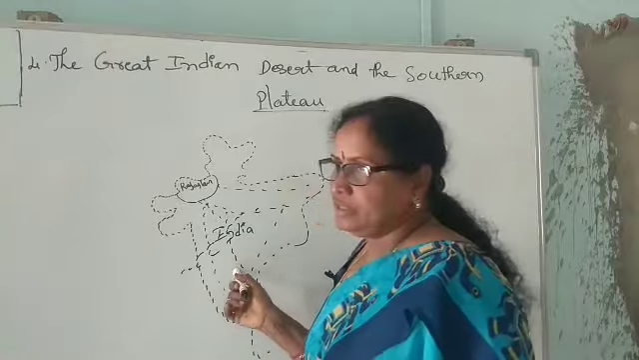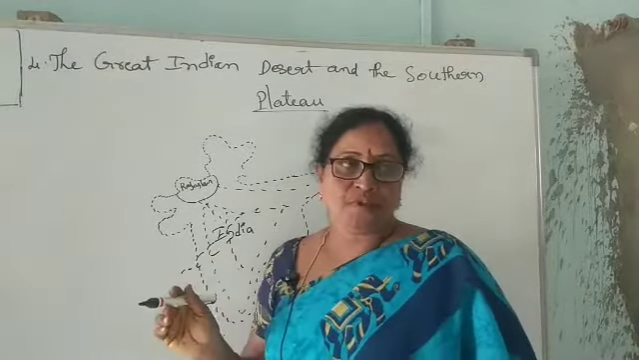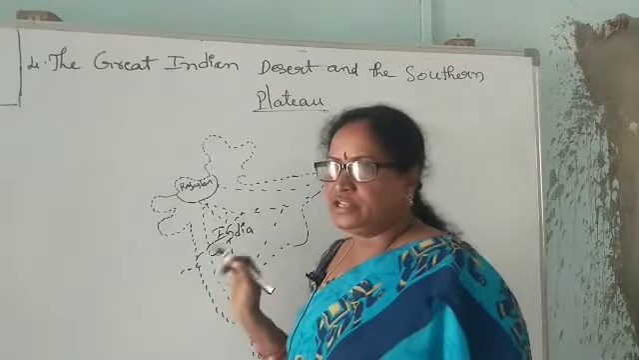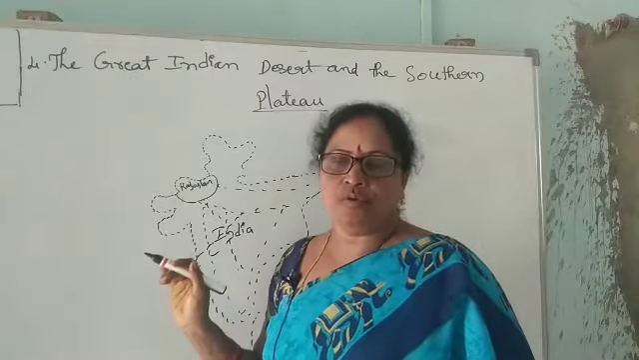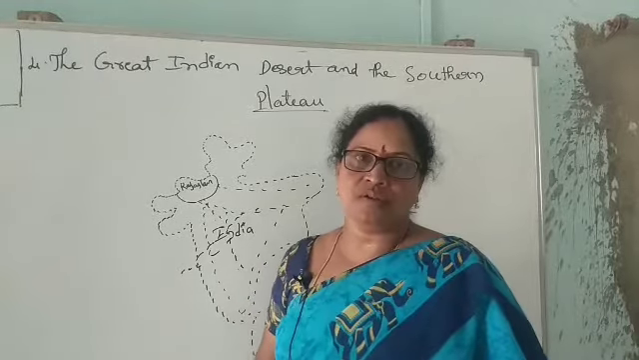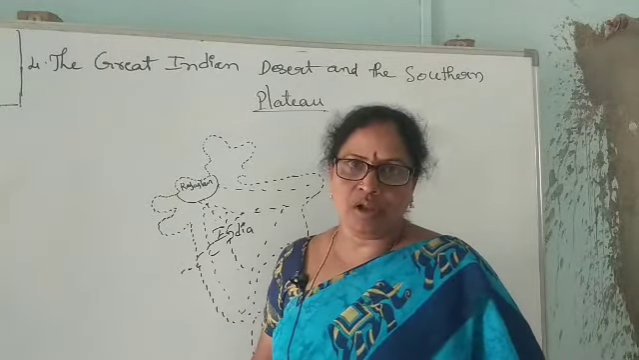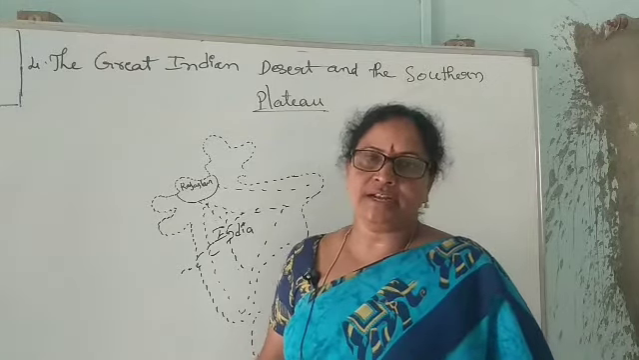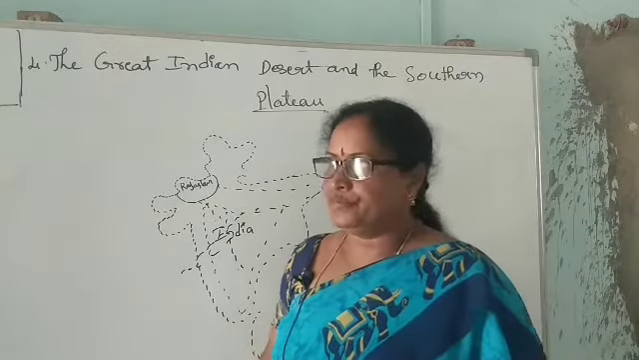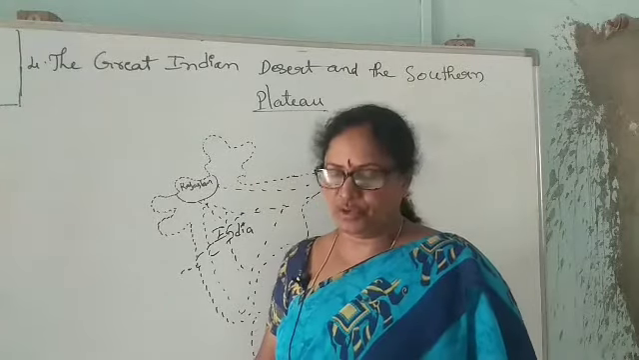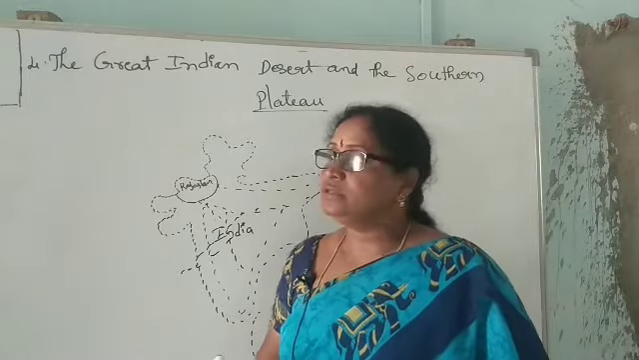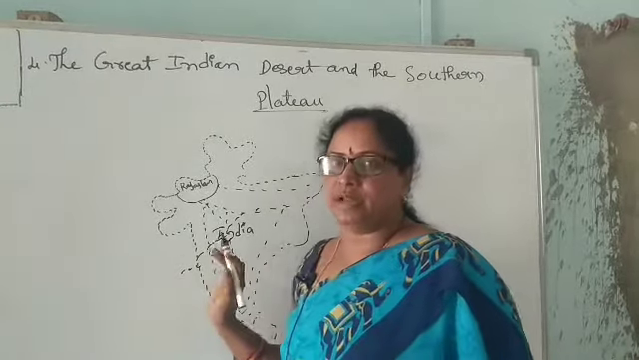Here it is the Deccan Plateau, not a very high hilly region. Most of the rivers flow forming waterfalls. The Jog Falls waterfall is a very important waterfall of India. It is located in Karnataka, which is in the Deccan Plateau. Jog Falls is the famous waterfall.